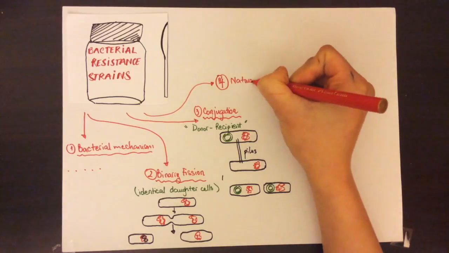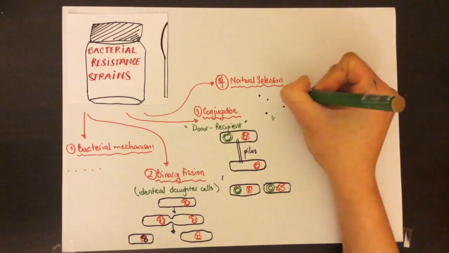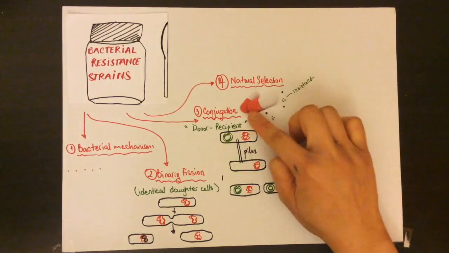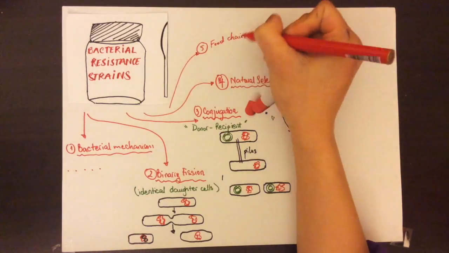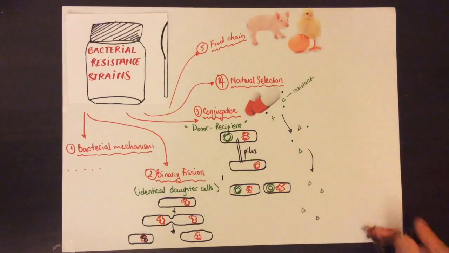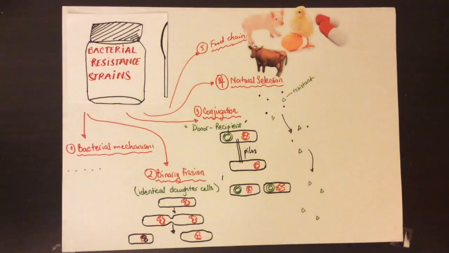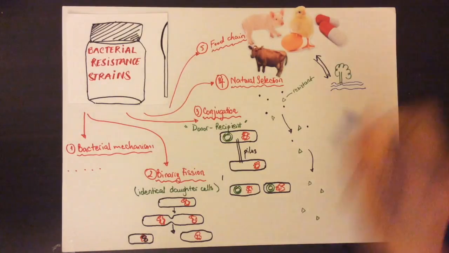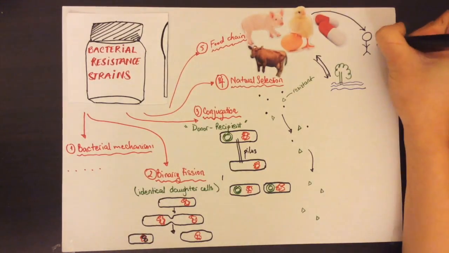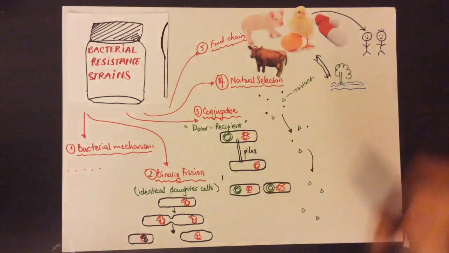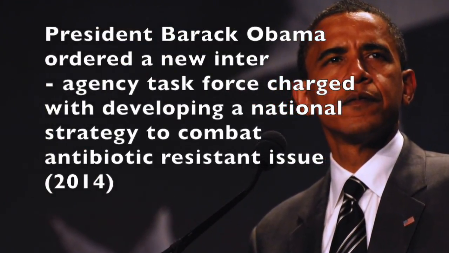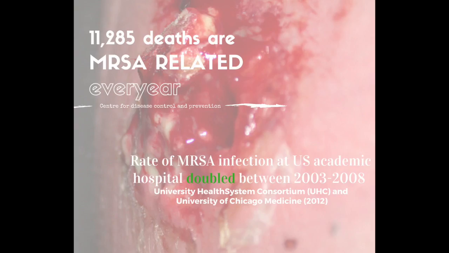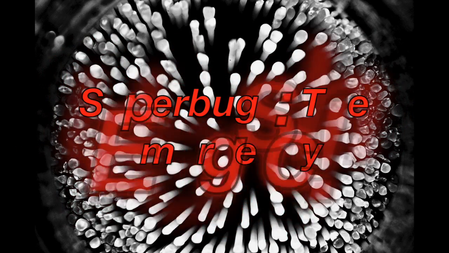It is like a donor-recipient relationship in theory. Survival of the fittest. In this case, the strongest bacteria will survive and evolve to develop resistance against a range of antibiotics. So think about it. Our animals and plant produce are fed with antibiotics. Through waterways and soil, the antibiotic resistance will be passed on to humans, us, who will interact with the waterways and consume those items. In 2014, President Barack Obama ordered a new interagency task force charged with developing a national strategy to combat the antibiotic resistance issue.